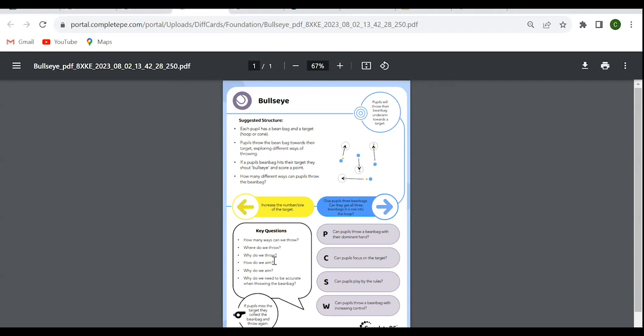The cards will always have some of those key questions again, as well as the explanation of the activity and the purpose of the activity. You can also see that there's a rule at the bottom, and then we have one of each of the 4 domains of learning represented with a key success criteria.